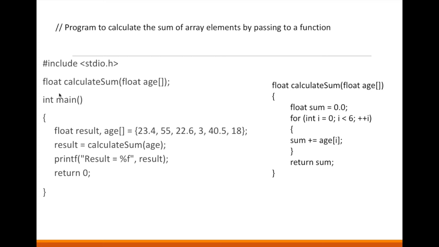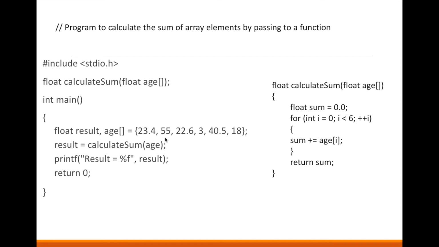Here we have declared one function, calculate sum, and that will take a float array as a function argument, and it will return a float value. So what is the program doing? It will calculate the sum of array elements, and we have to pass the array as a function argument. So in main, this is known as function declaration. Okay, this is known as function calling.